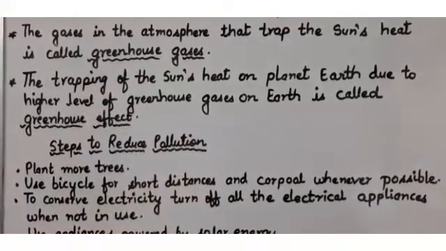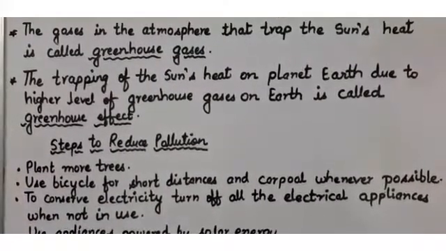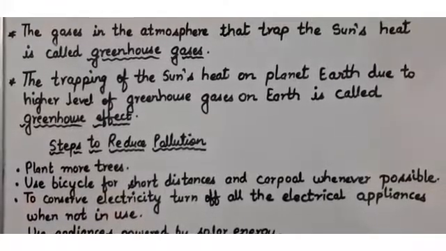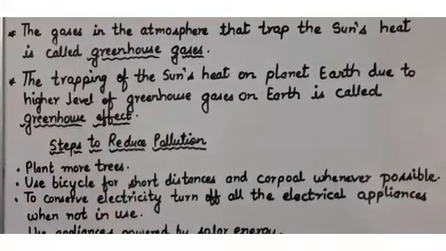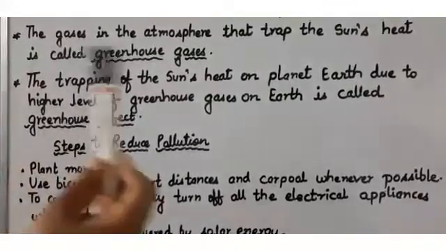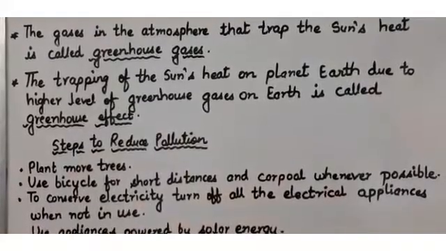It means trees are being cut, and the amount of greenhouse gases is increasing. Because of these gases, more heat from the sun is trapped. It means they are trapping more and more of the sun's heat. So this is called the greenhouse effect.